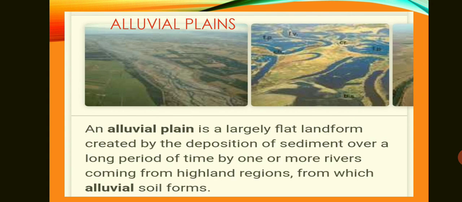Alluvial plain, it is a depositional plain. It is formed by the deposition of silt or sediment brought down by rivers from the mountainous region to the lower areas, and then it gives formation to alluvial plains.